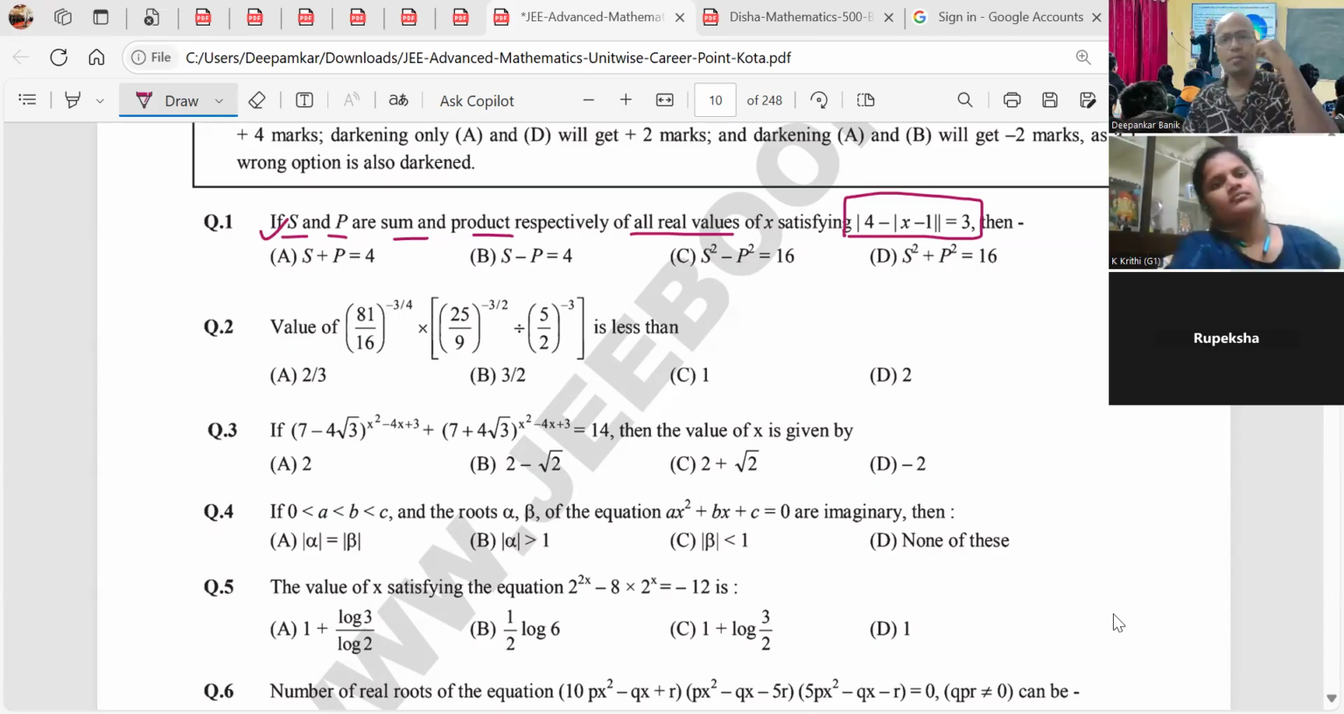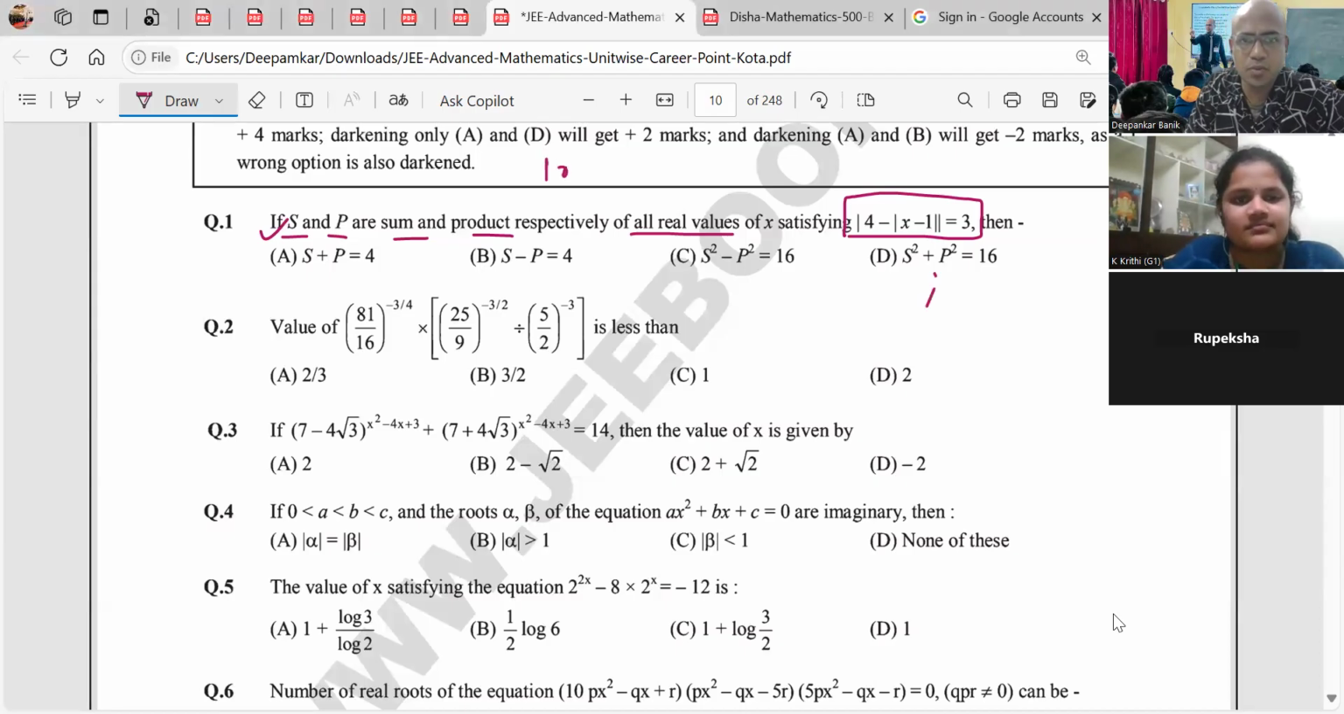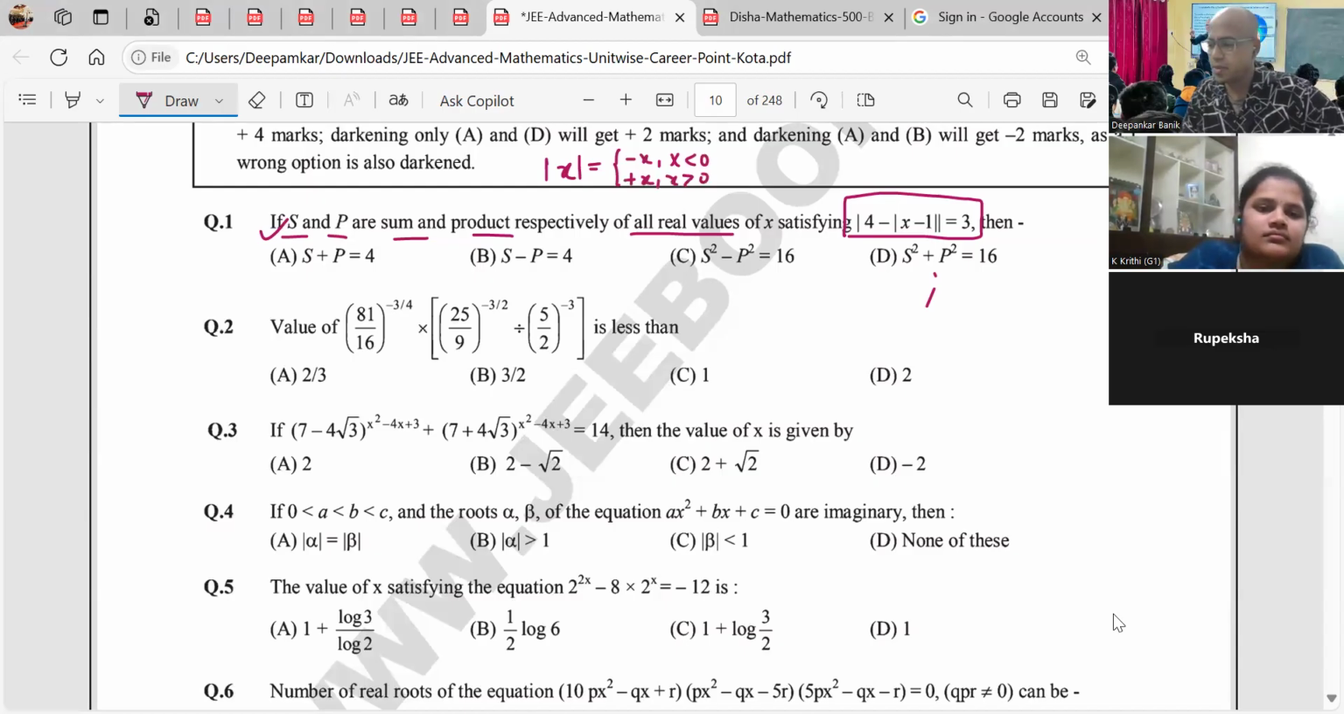Meanwhile, Kriti, just check it out. This is a very basic question which checks your skill of advanced and mains, basically mains. So how do I solve this? See, modulus has two values. One is minus x when x is less than 0. One is plus x when x is greater than 0. So if I remove this extreme mod, then 4 minus x minus 1 would be equal to plus minus 3. Agreed or not? Yes, sir.